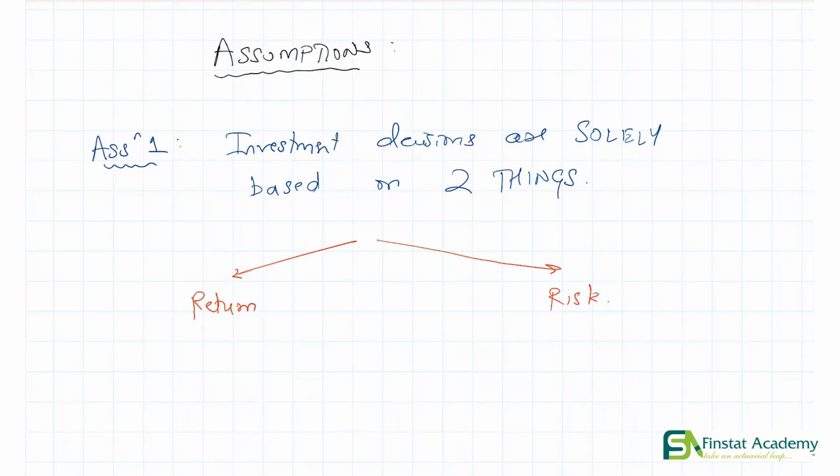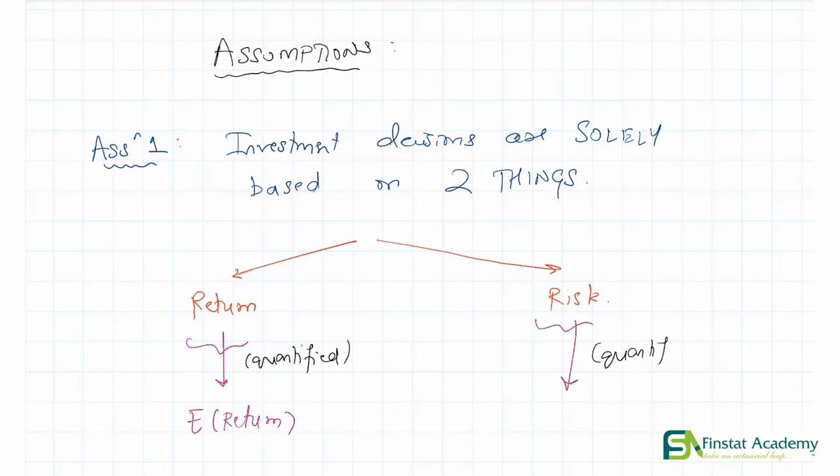Now generally speaking, this thing gets quantified with the help of expected return, whereas this thing gets quantified with the help of variance of return. Now I think this first one is pretty obvious. The expected return does seem like a reasonable measure of return, right? जितना ज़्यादा expected return उतना अच्छा. But what about the variance of return? Can you think why the variance of return might be a reasonable measure of risk? Why should we quantify risk using variance?